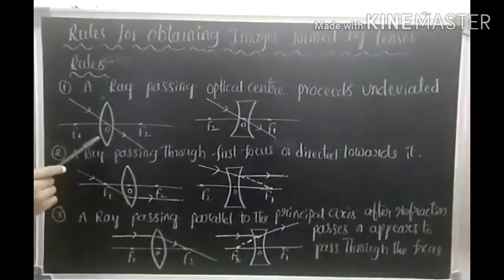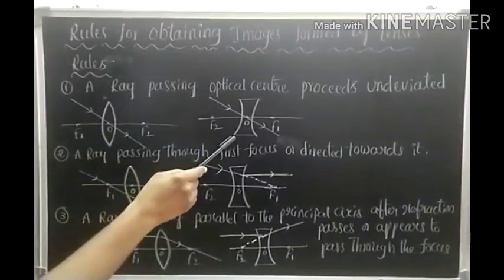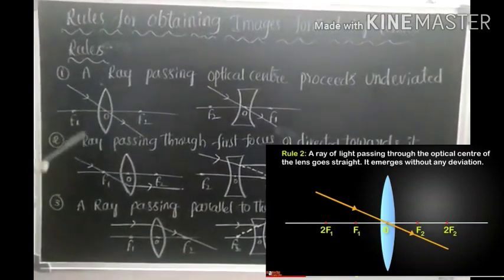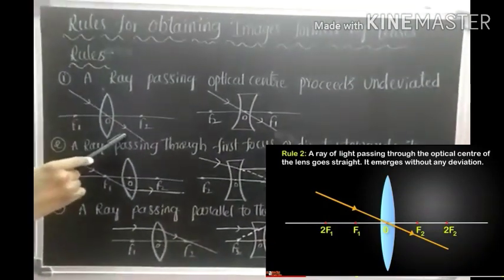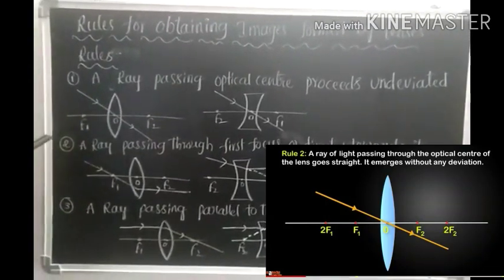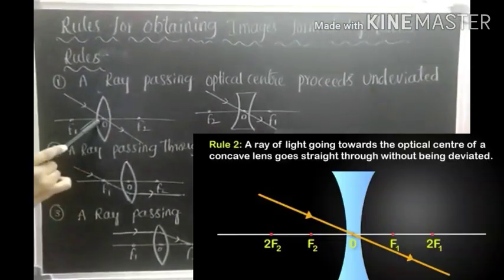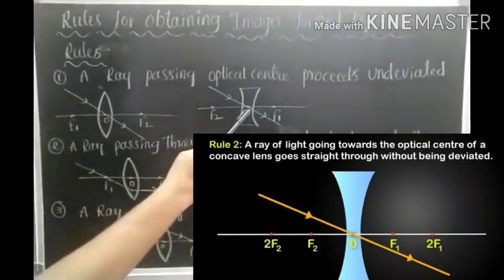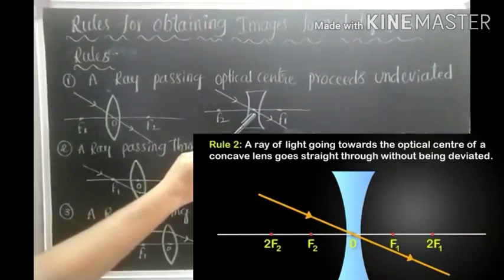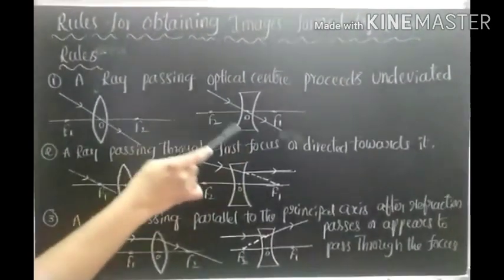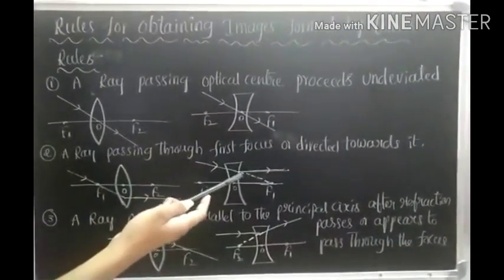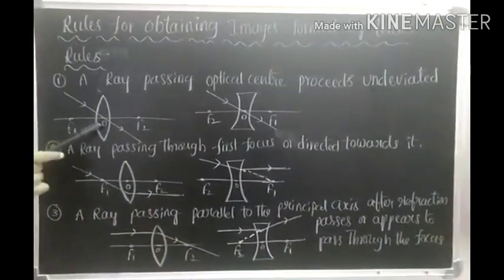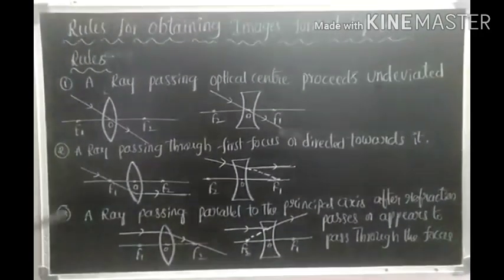Rule 1. This is the convex lens. This is the concave lens. So the first rule is a ray passing through the optical center proceeds undeviated. Here also a ray passing through the optical center proceeds undeviated. Already we discussed it: the ray is passing along the normal, the angle of incidence is 0, that's why no refraction takes place. Here also, the light ray passing through the optical center goes undeviated.